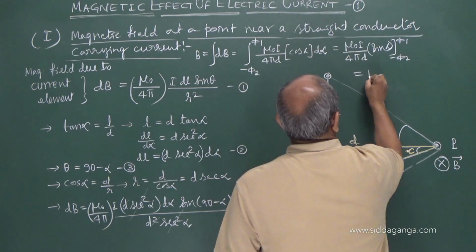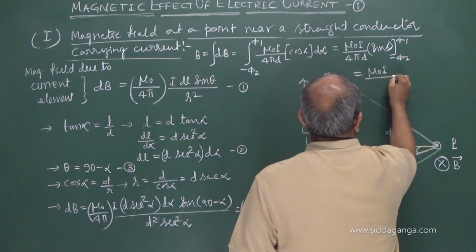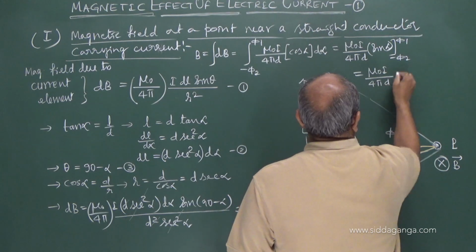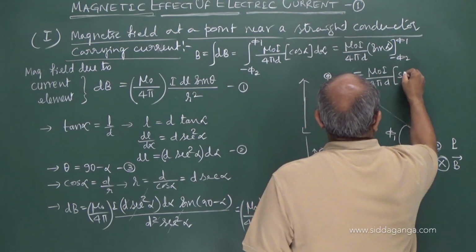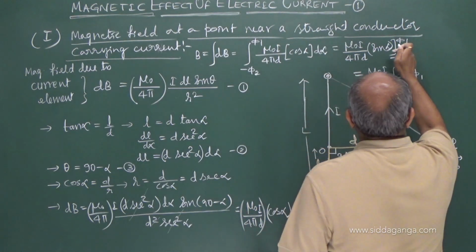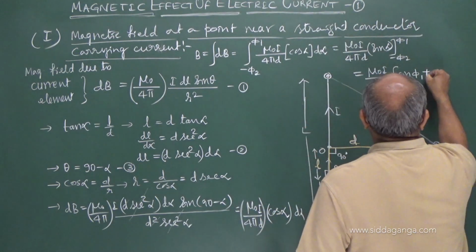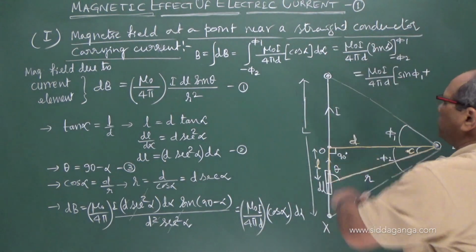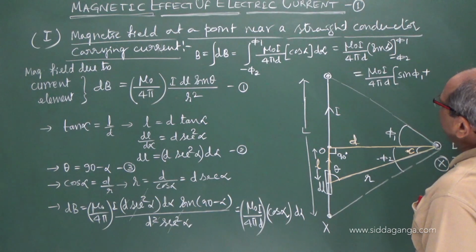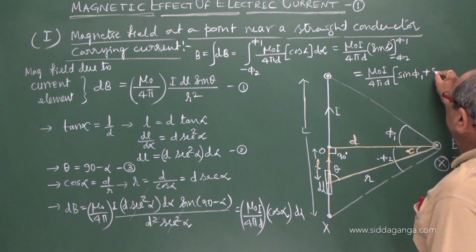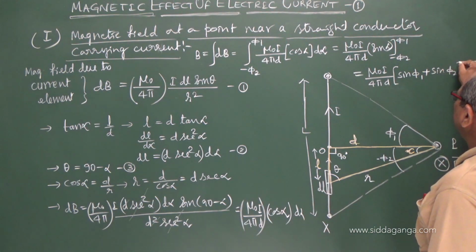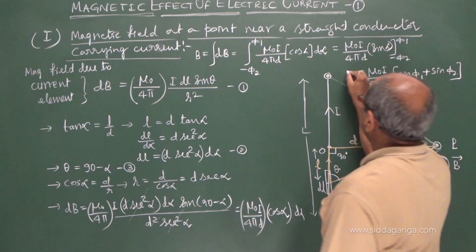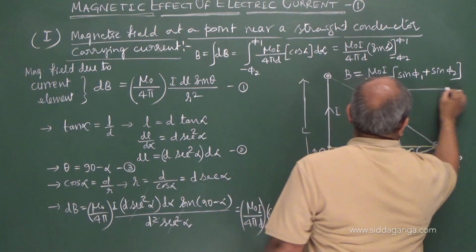If simplified, you will get mu naught I by 4 pi d into sin phi 2 minus sin of minus phi 1, which I can write directly as plus sin phi 1. Thus you got the expression for magnetic field.